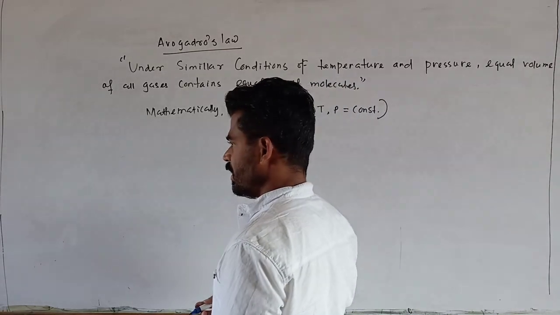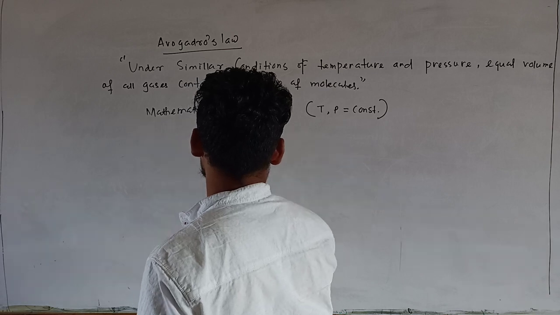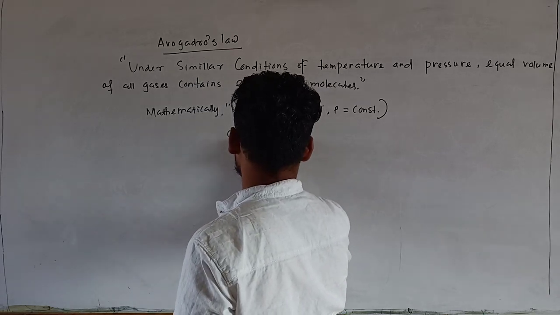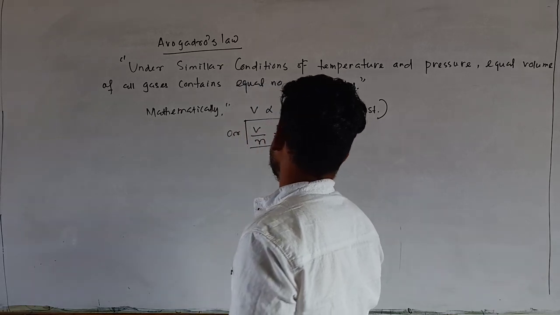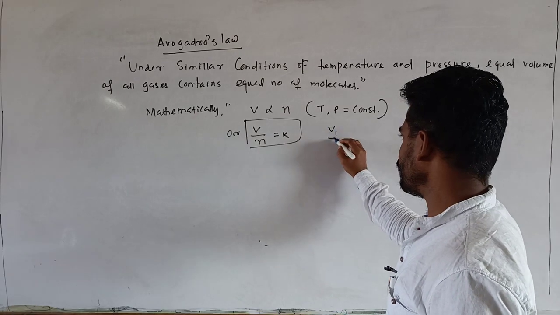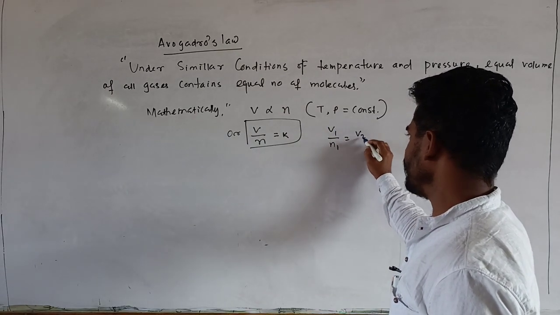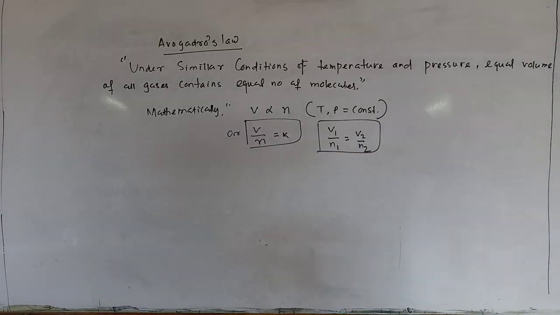So mathematically V by N is equal to K. This is Avogadro's law. You can write it like this: V1 by N1 is equal to V2 by N2. So this one is nothing but Avogadro's law.